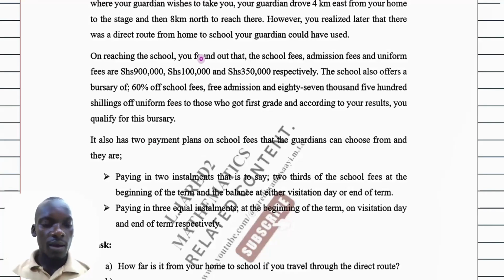and they are, the first payment plan, pay in 2 installments, that is to say 2/3 of the fees at the beginning of the term and the balance at either visitation day or end of term. Payment plan 2, paying in 3 equal installments, that's to say at the beginning of the term, on visitation day and end of term respectively.